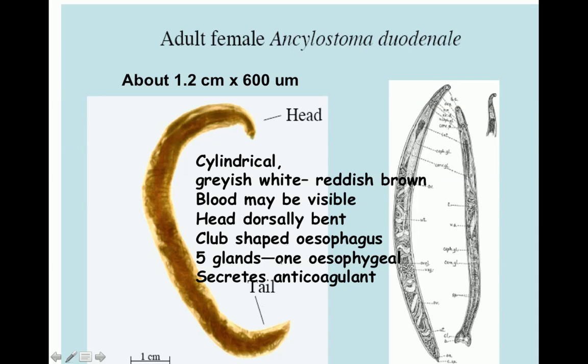One of these esophageal glands is going to secrete the anticoagulant, which is going to keep the site where it is attached bleeding, and that is why it is going to result in iron deficiency anemia. If you look at this part of the slide, you can see that the female is larger than the male, and the posterior end is pointed.